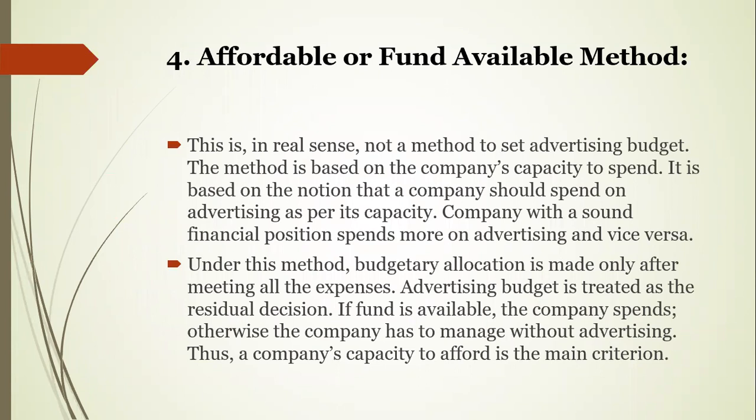Now, the last one is the affordable or fund available method. Not the last one, the fourth one is the affordable or fund available method. So this is, in the real sense, not a method to set an advertising budget. How much you can afford depends on your capacity. Only that much you should spend on your advertising. Because your company does not have huge operations, you have to look at your financial position also, how sound you are, and how much you can spend on advertising, how much you can afford. You have to go for only that much.